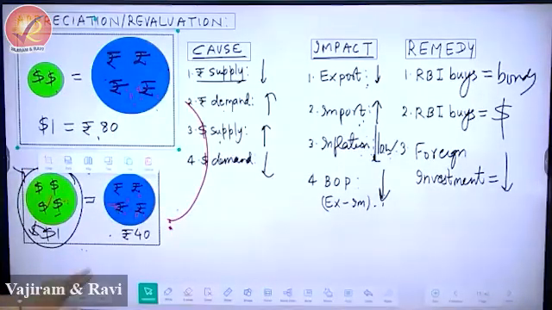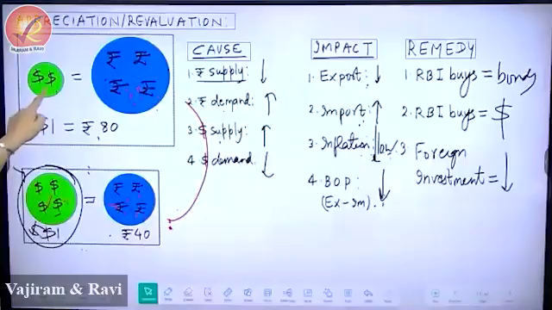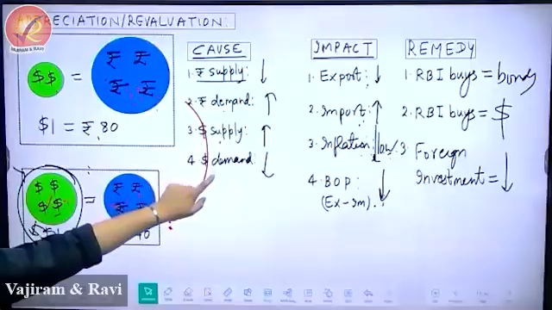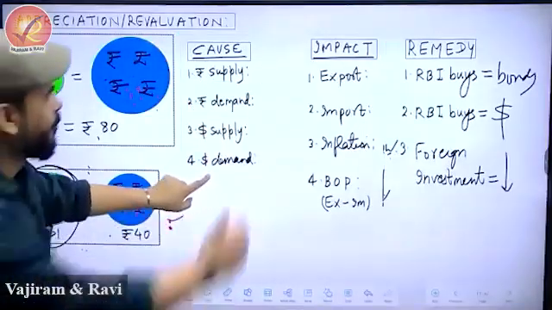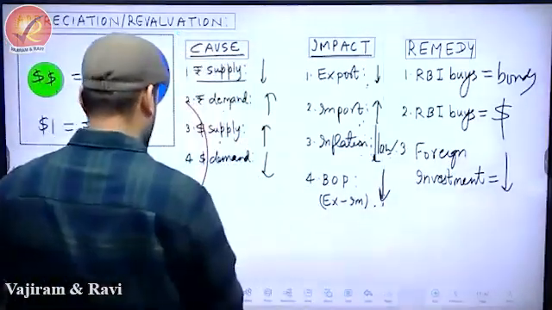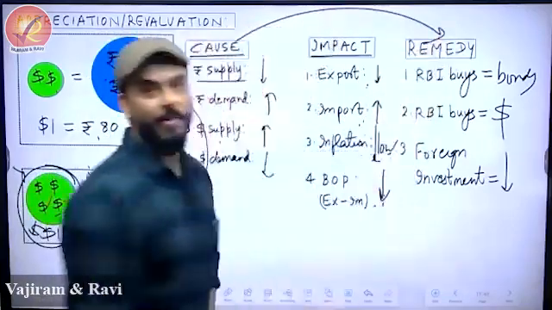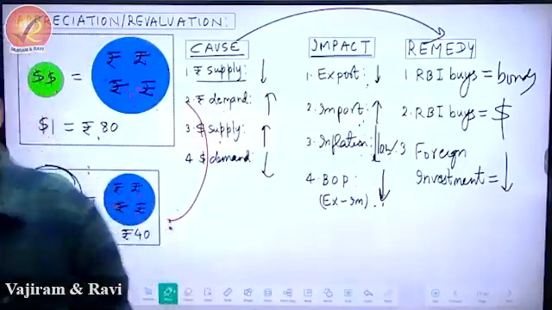Simple. Similarly, you see less dollar, you see more dollar. You have to go from here to here. Reduce the foreign investment, reduce the dollar, you will reach back here. So whatever is in the cause, do the opposite and you will reach the remedy. That is how we'll do it.